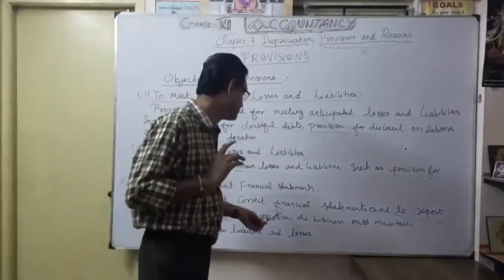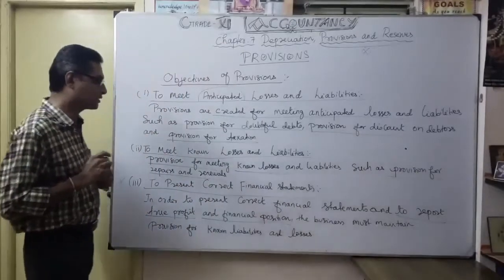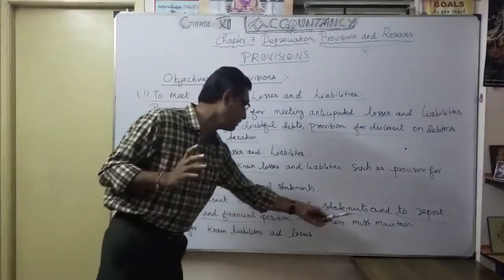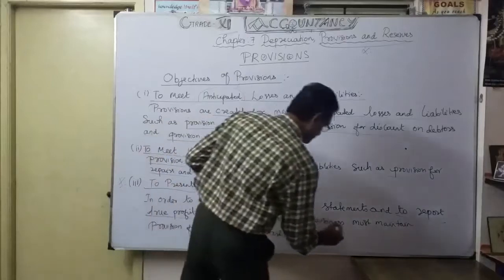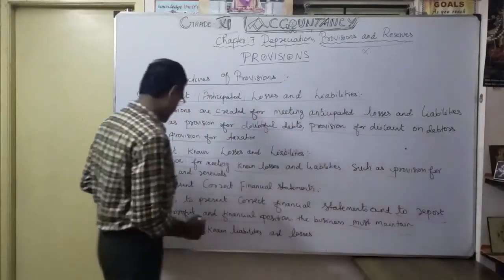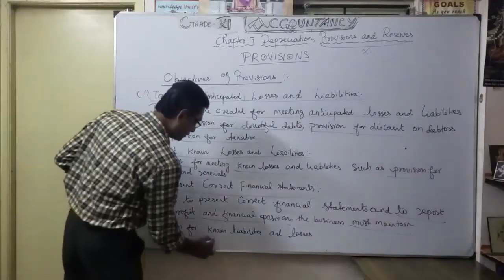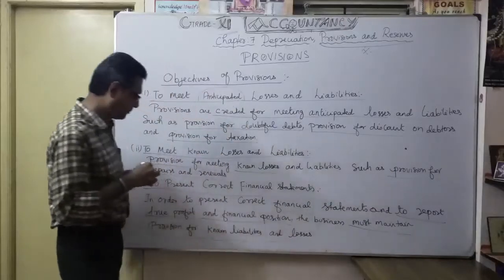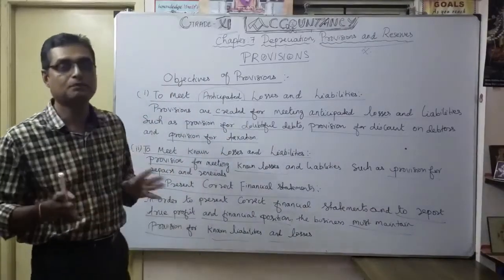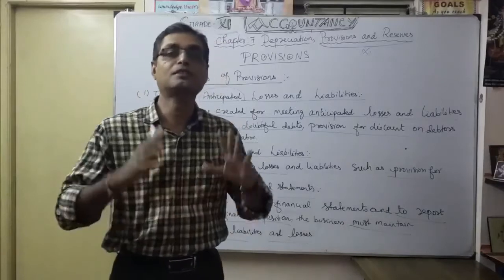That's what they try to say. So the business must maintain provision for known liabilities and losses. To present correct financial statements, creation of provision is very, very important.